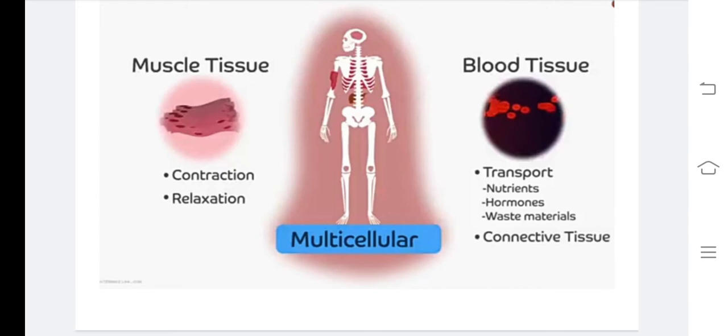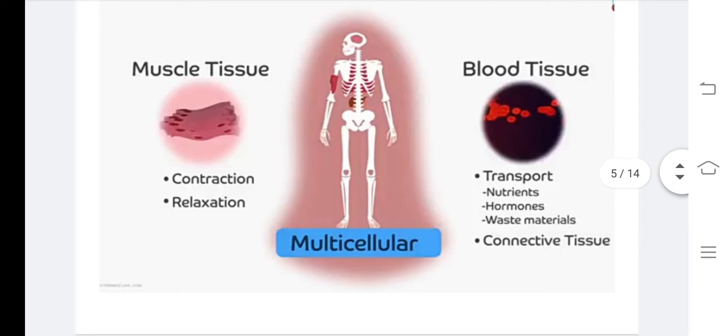What is muscular tissue? A group of muscle cells. Its function is movement by contraction and relaxation. Right, children? Now let us move on to the plants.